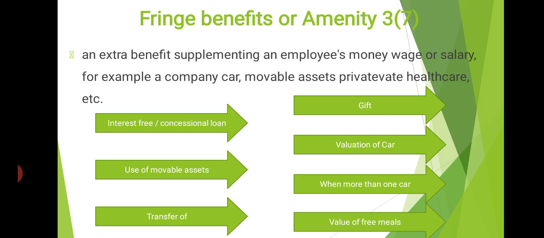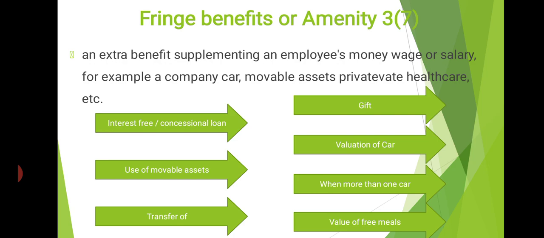The next one is movable assets. Please note the point: any movable asset other than computer and laptop provided by the employer for the use of the employee is taxable. What is the perquisite value? For an asset belonging to the employer, suppose an employer owns the movable asset and allows it to be used, in such a situation 10% of the cost of the asset per annum is the perquisite value. Clear? 10% of the cost of the asset.